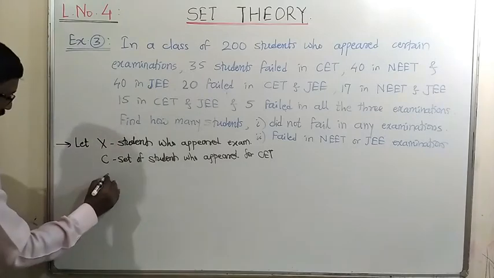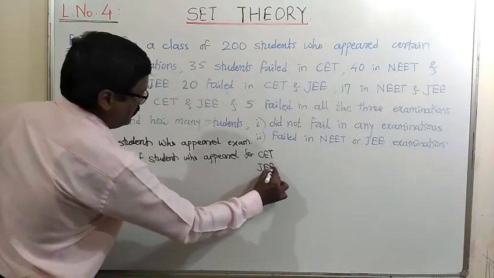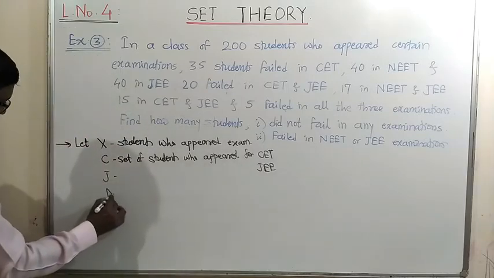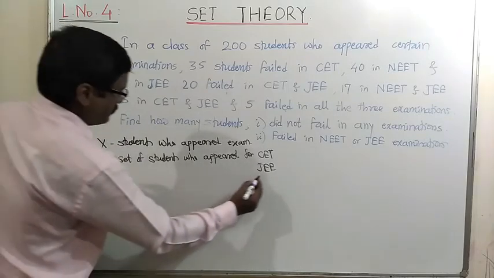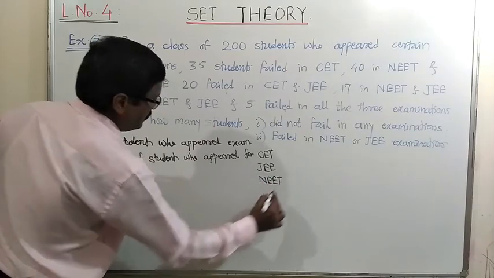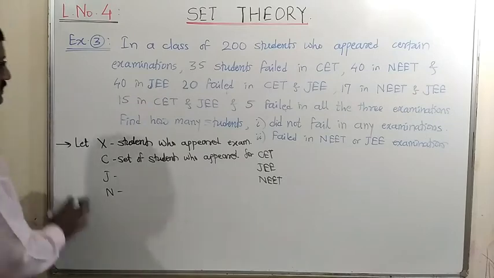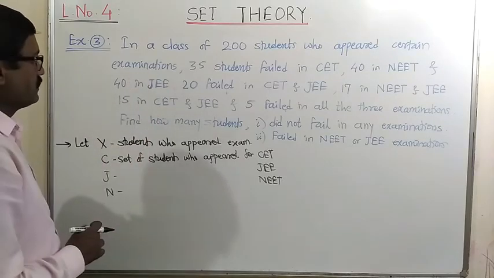Then J for the students who appear for JEE, and suppose N for the set of students who appear for NEET. Initially, we have to clarify the symbols or letters for the sets given in this particular example.